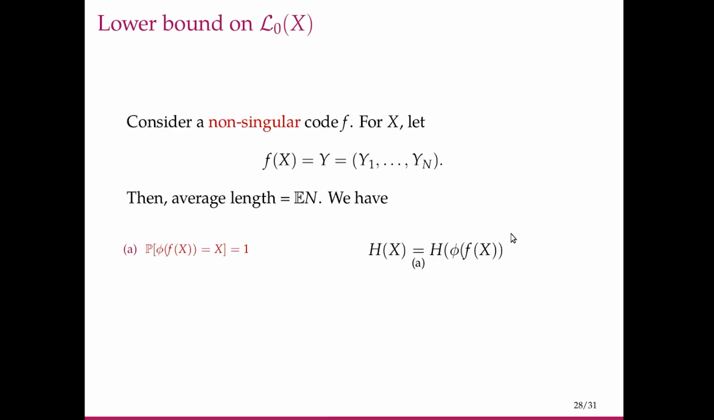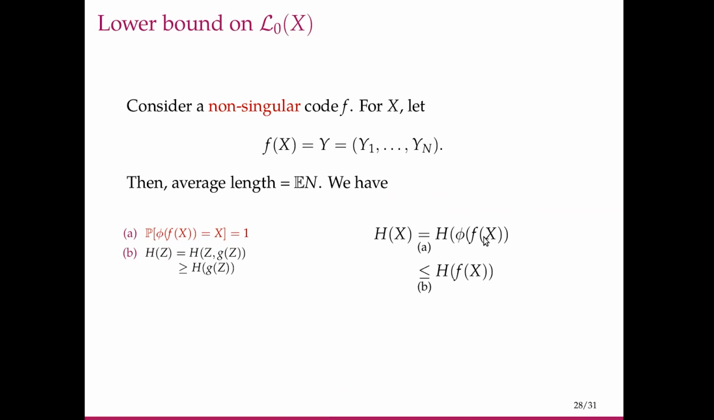Now we'll do the derivation on the right hand side and write the reason for each step on the left hand side. So we'll start with H of X. H of X is equal to H of phi of f of X, because for a non-singular code, phi of f of X has to be equal to X with probability 1. So this in turn is less than or equal to H of f of X. This follows from this, which is nothing but a manifestation of the chain rule itself.